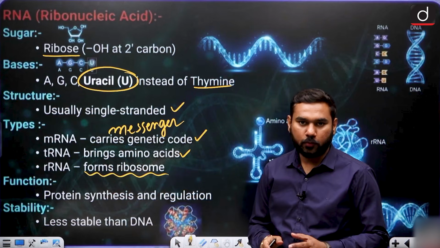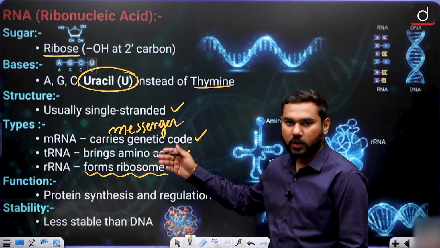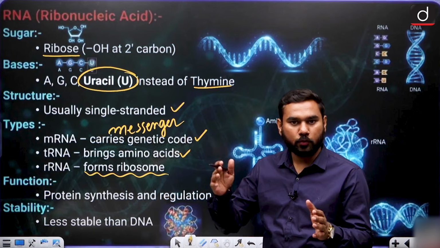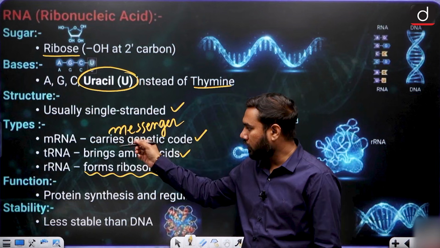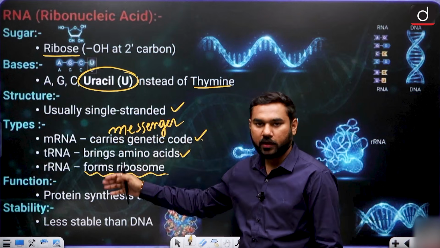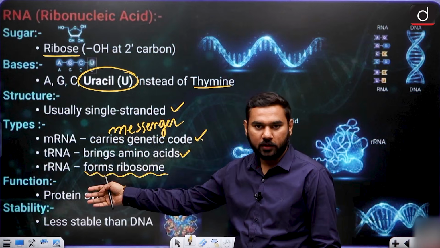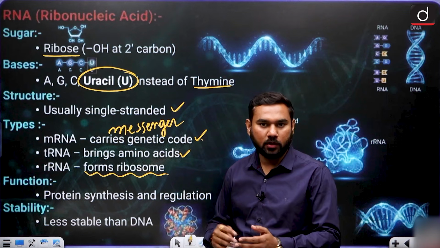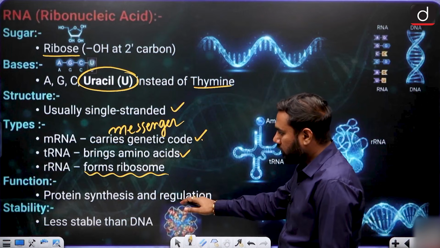Basically, this is very important. We also look at how it functions. As I told you, DNA has all the genetic information, and you want to make protein in the body for your growth. So mRNA carries the message, tRNA transfers amino acids, and the ribosome is given by rRNA, so your body cells can make proteins. This is known as the central dogma of biology. Clear?